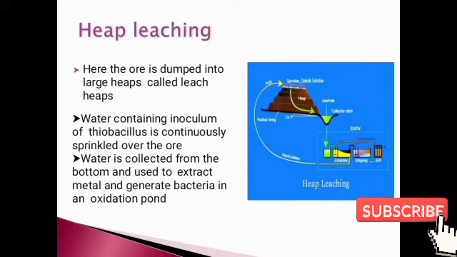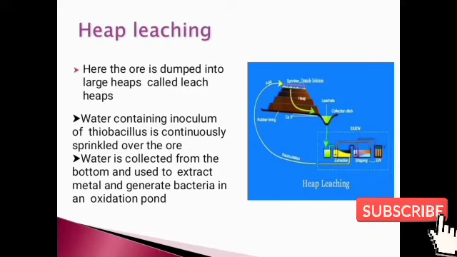Next type is heap leaching. In this process, we do not need to crush or produce fine pieces of ore. We make a heap of ores, and from above, from the top surface, we sprinkle the inoculum of Thiobacillus species.